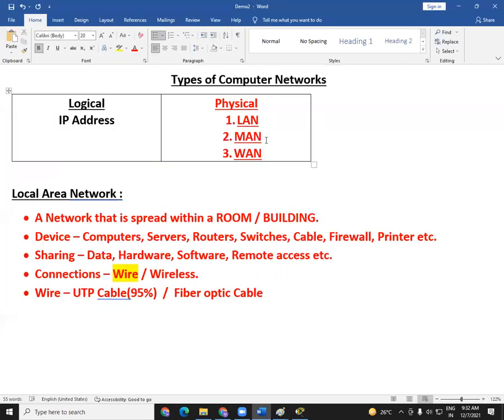Then we will see what is metropolitan area network and wide area network. What is the purpose? What are the devices we use there? Then we will see how to make connection between Hyderabad and Chennai, Delhi and Mumbai, India and let's say America, Australia and let's say Dubai. How to make connections, we will see tomorrow. So by tomorrow we can finish our physical networks. Very important concepts we need to understand, basics, but a very important part of your learning process.